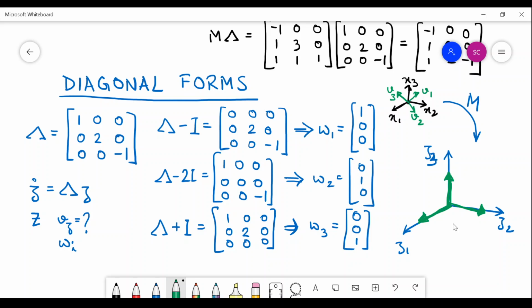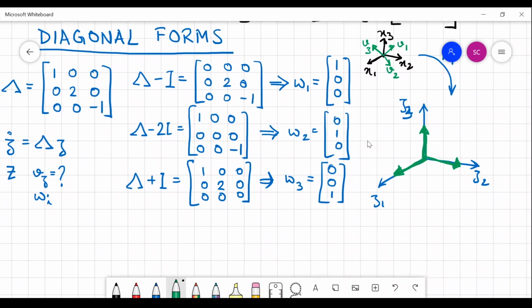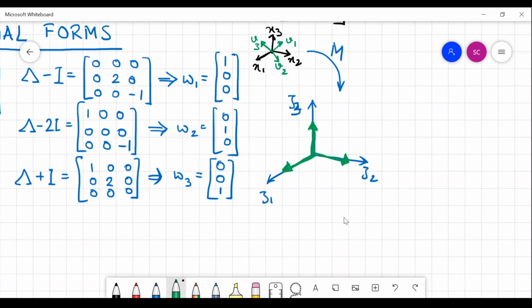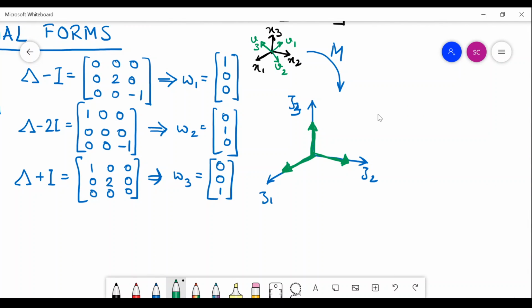The implication of this in control systems is this, that now every state dynamics, z1 dot is becoming lambda 1 z1, z2 dot is becoming lambda 2 z2, z3 dot is becoming lambda 3 z3.